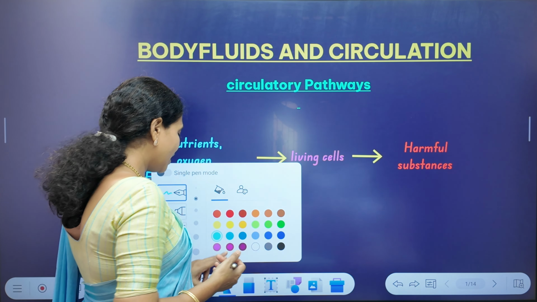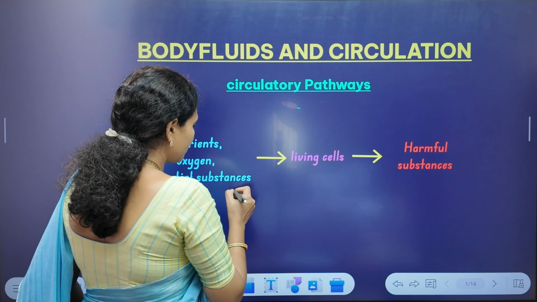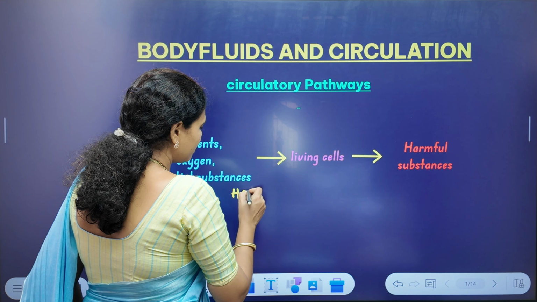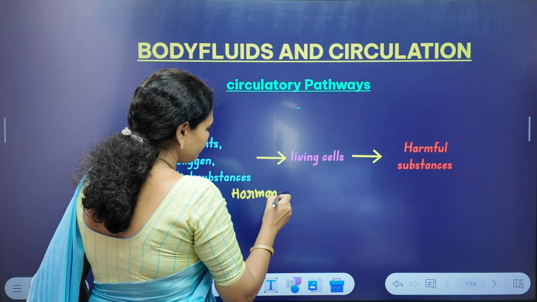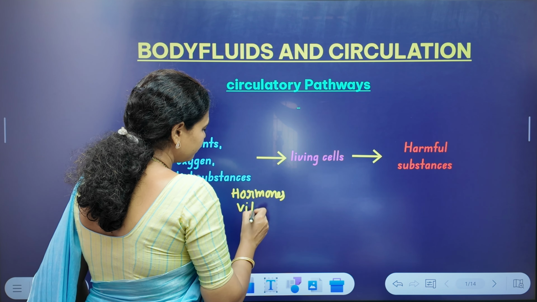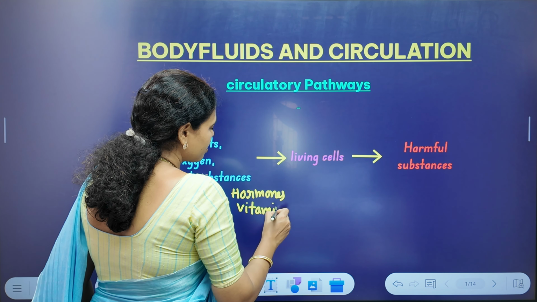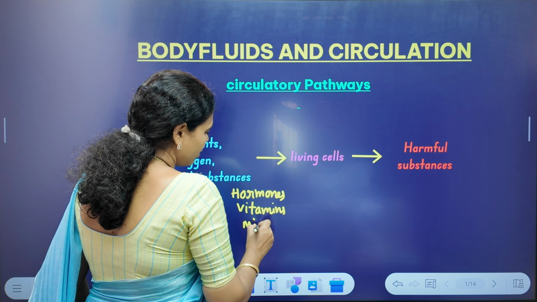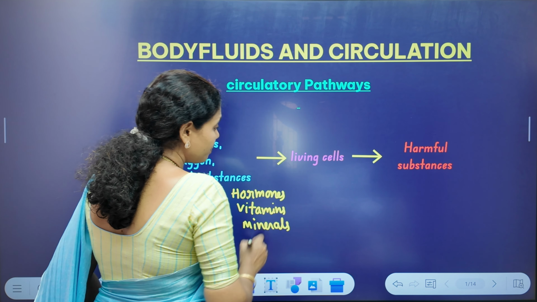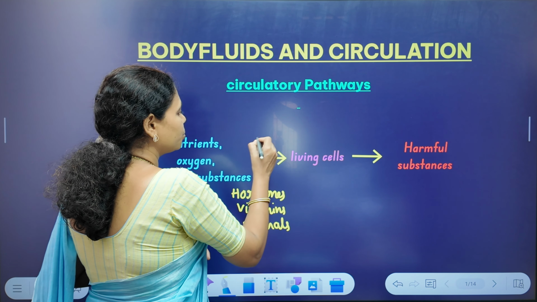So what are those other essential substances? Here we can consider them as hormones, vitamins, minerals, etc. So these substances definitely should reach the cells.